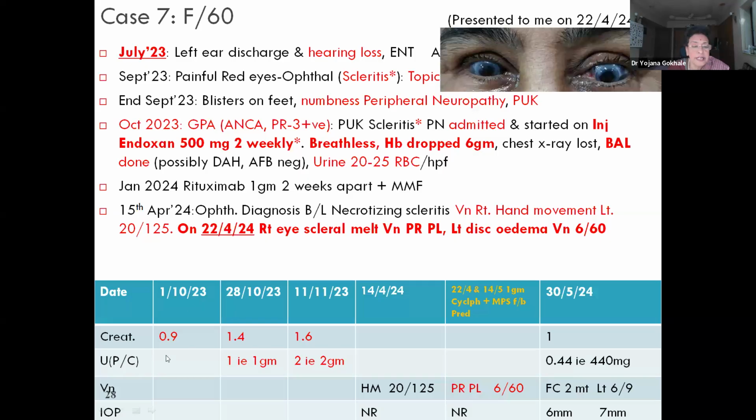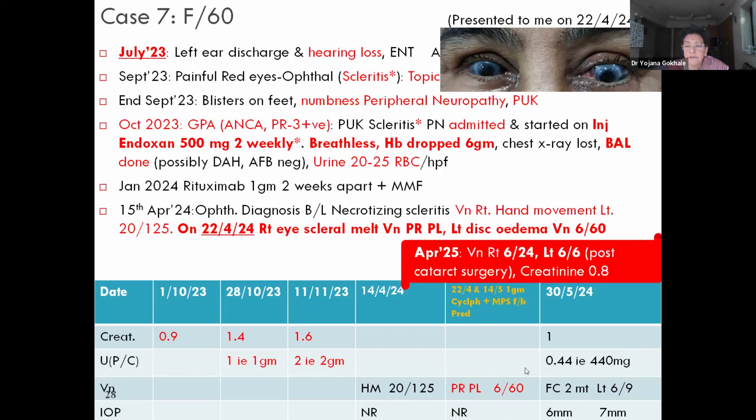See, in October 23, creatinine was all right. In November 23, creatinine was raised, there was proteinuria. The same day, the patient was given cyclophosphamide and methylprednisolone, which was repeated 3 weeks later, and the patient's creatinine normalized. Her proteinuria also reduced. Vision improved to finger counting in the right eye and 6/9 in the left eye.